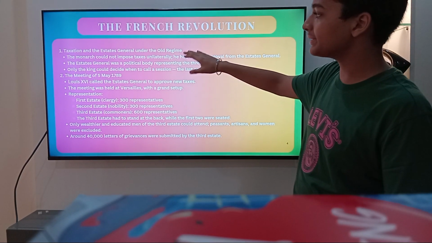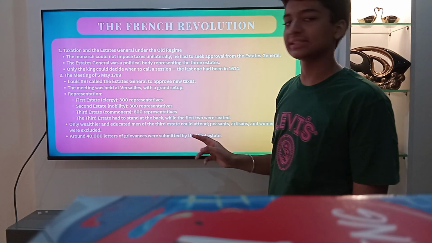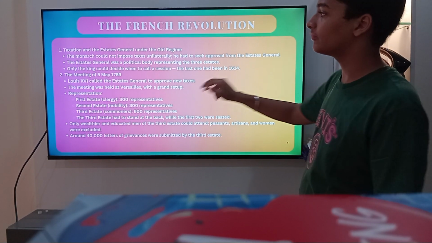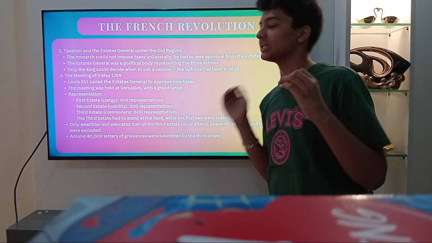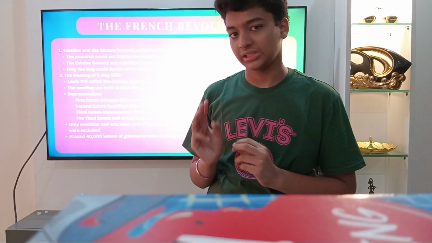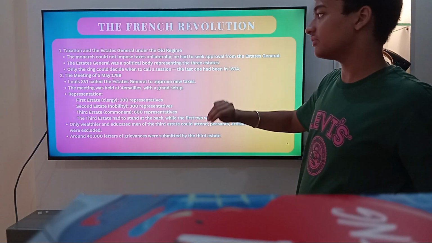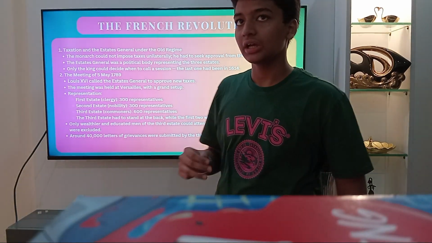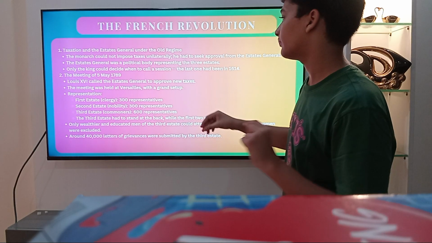Taxation and the Estates General under the old regime. The monarch could not impose taxes unilaterally. He had to seek approval from the Estates General. The Estates General was a political body representing the three estates. It was basically an assembly of the three estates in front of the king. Only the king could decide when to call a session. The last one had been in 1614, approximately 170 years before.